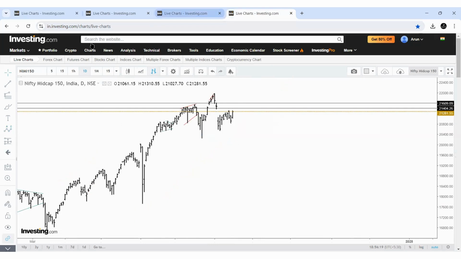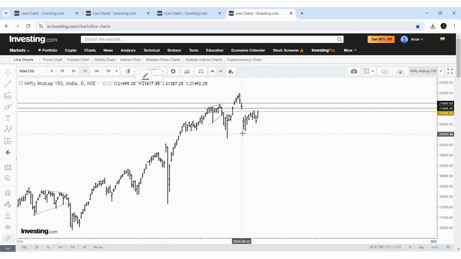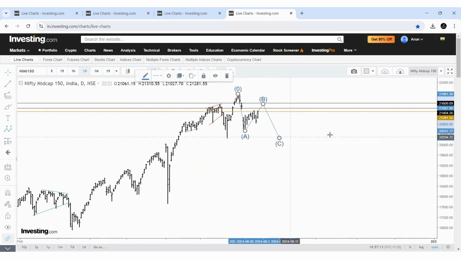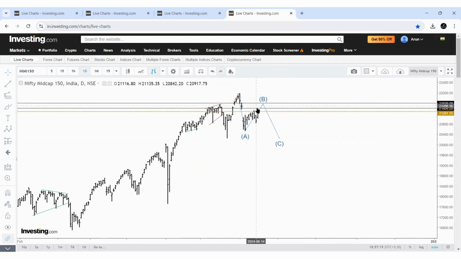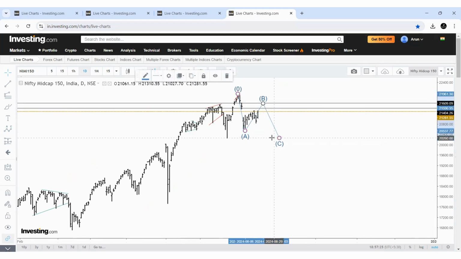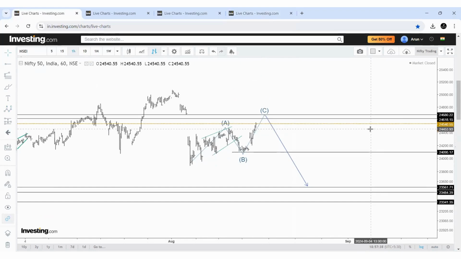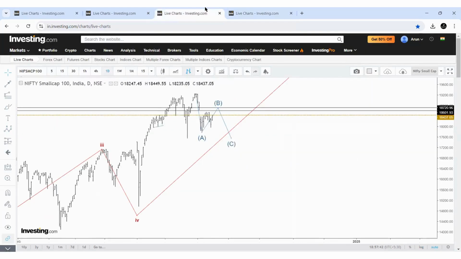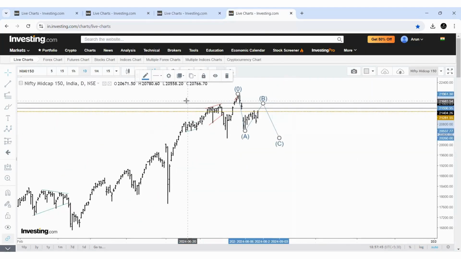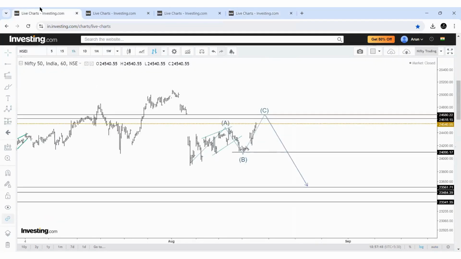And in mid cap 150 also, the same method, it can be A, B and C. For this, we need to watch 21,400 to 21,600. This is mid cap 150, right? So if the price rejects here, there is a possibility of one more low. If the broader markets come one more low, this becomes possible. Okay. Now the Nifty and broader market are suggesting that there is a possibility of one more low after a mild pullback. This is the assumption now. I hope you are clear.